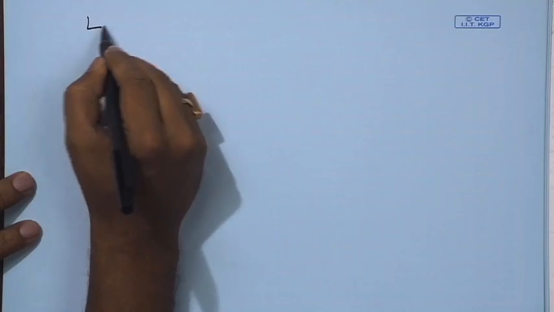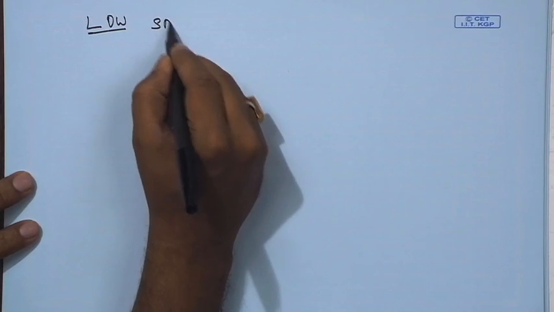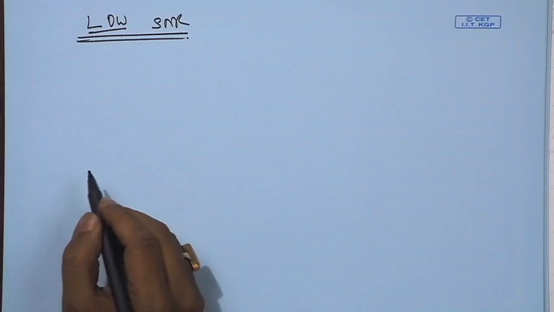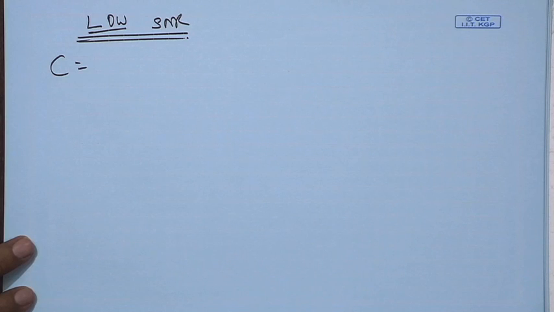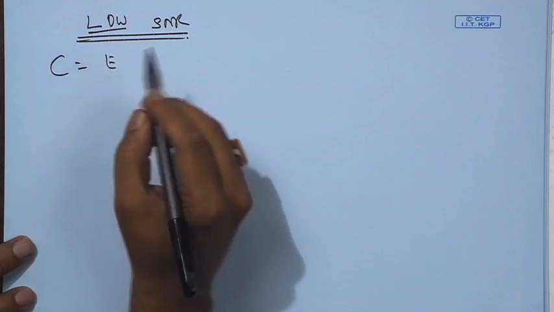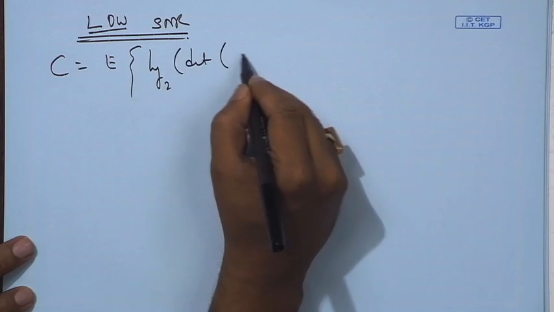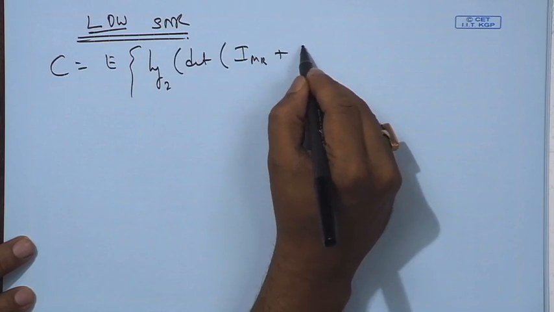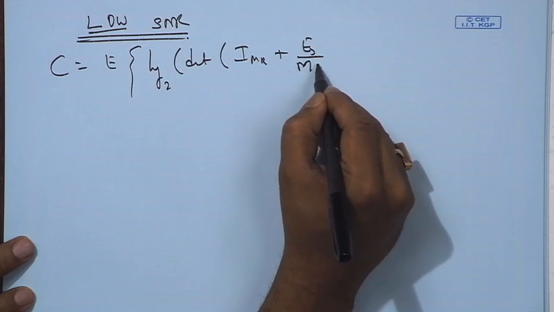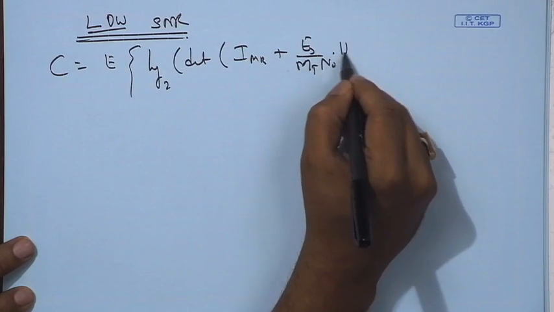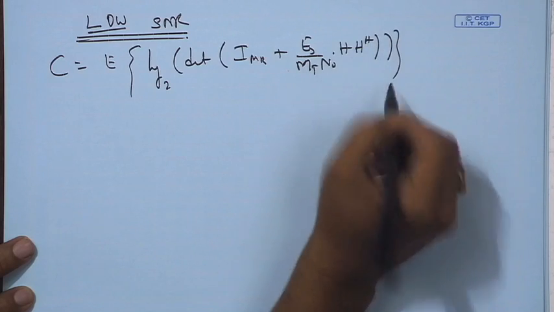We will derive some important results further, and we will give you some analysis that is again very important. One thing that we need to study is the low SNR regime. When SNR is low, if we look at the expression of capacity, the ergodic capacity C is given by the expectation of log base 2 determinant of I_Mr plus Es upon Mt N_0 times H H Hermitian. So, this is the expression.